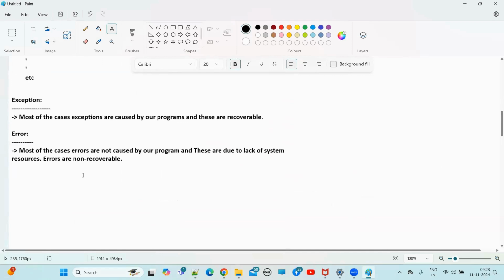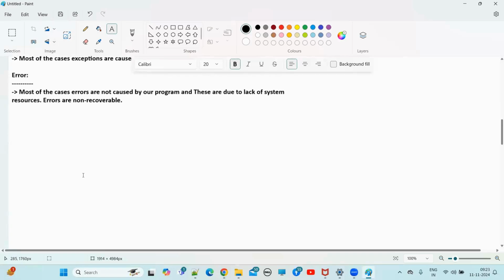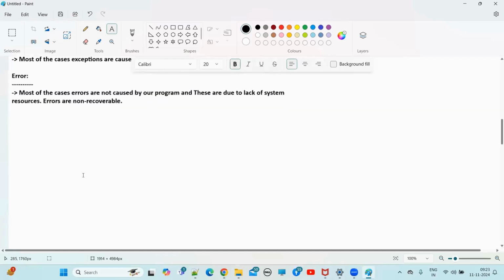Why are exceptions raised, and what causes exceptions to be raised? Why do errors occur, when do errors occur, and what causes them to be raised? People may ask you like that, and you have to explain each and every point.